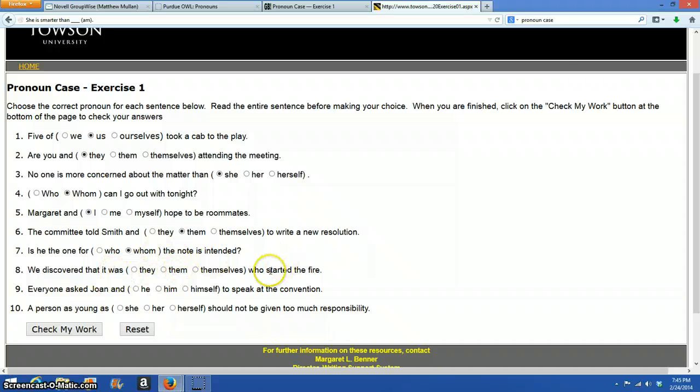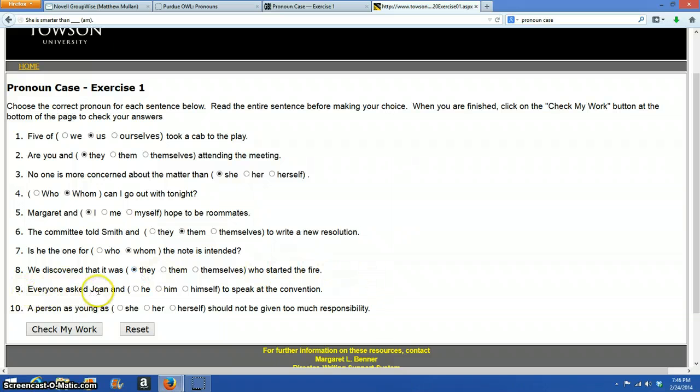I just drop a whole bunch from the sentence and create a sentence out of the pronoun and the words that are here. I drop some words, but I create a sentence. So the sentence I come up with is, they started the fire. And that's the answer. We discovered that it was they who started the fire. My system seems to work for me every time.